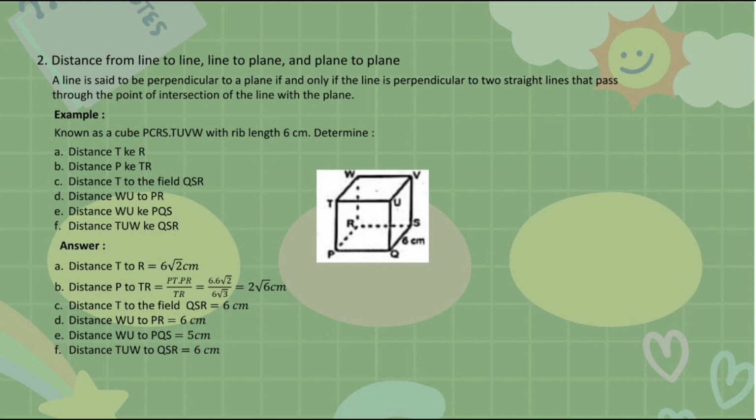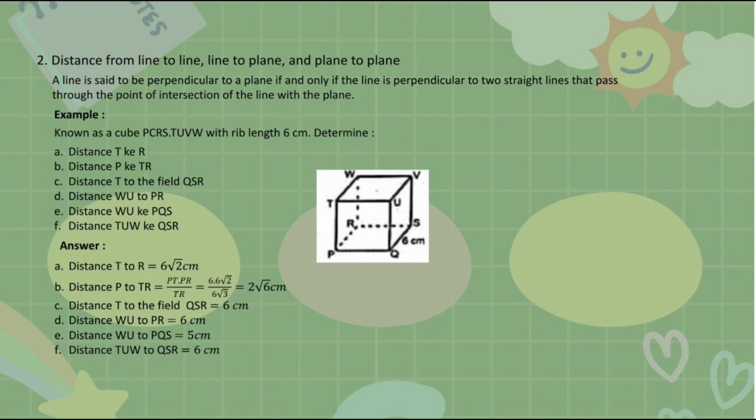Determine distance T to R, distance P to TR, distance T to the plane QSR, distance WU to PR, distance WU to PQS, and distance TUW to QSR.